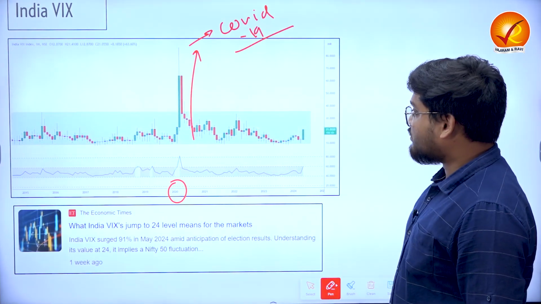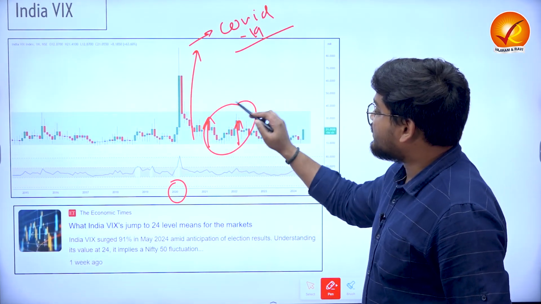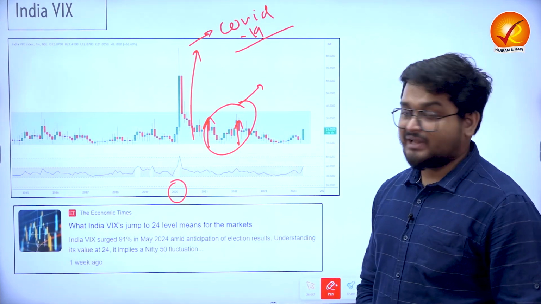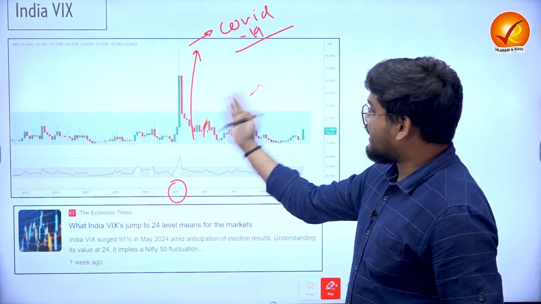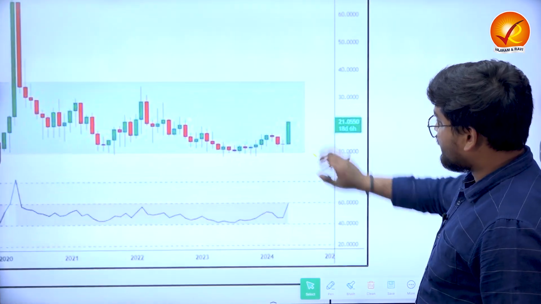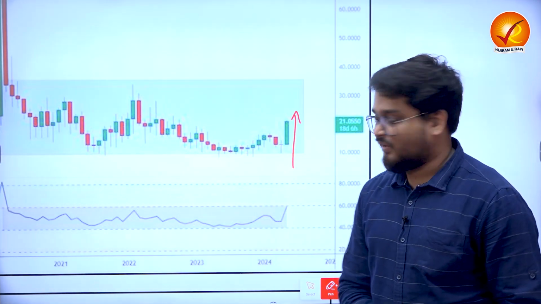And when we talk about recent spikes, we also have seen the recent Adani Hindenburg case, which took place during this period of time. That is also where we saw huge spikes in the market. And also as of now, as we can zoom in on this particular figure, we are seeing a little bit of a spike in this manner. Why?